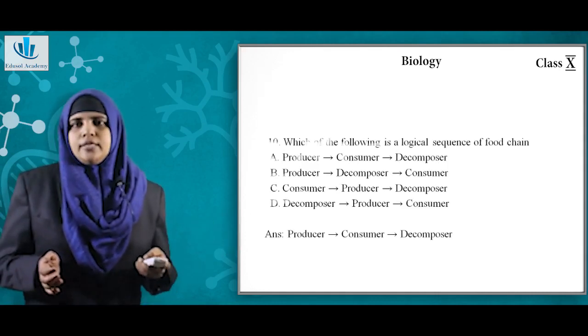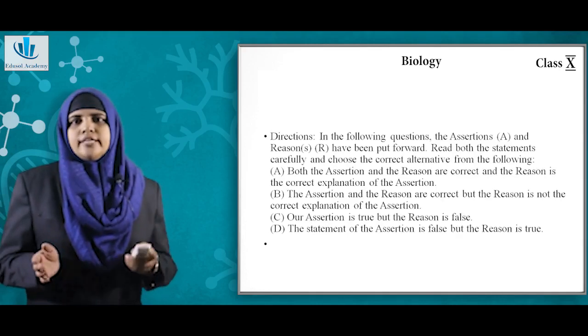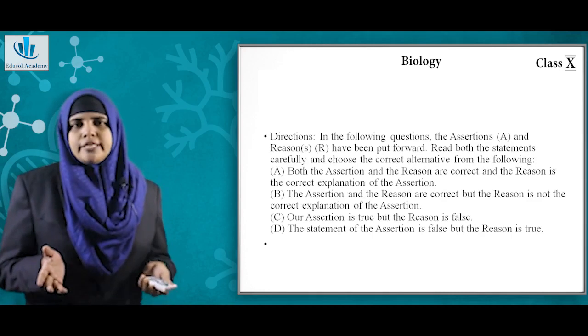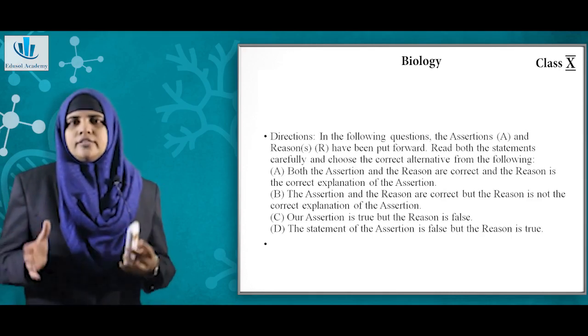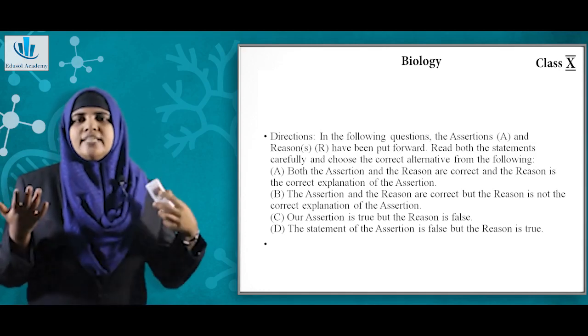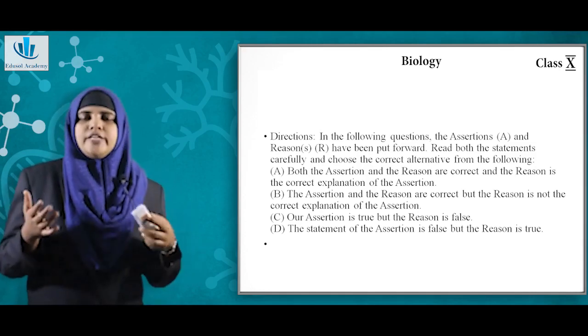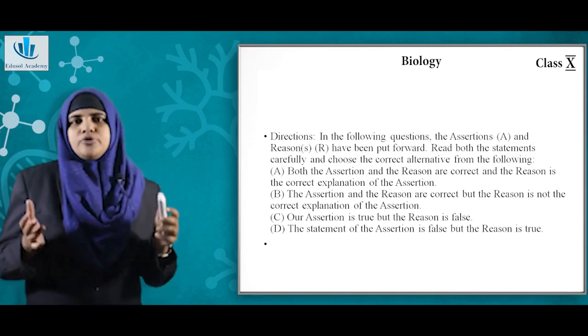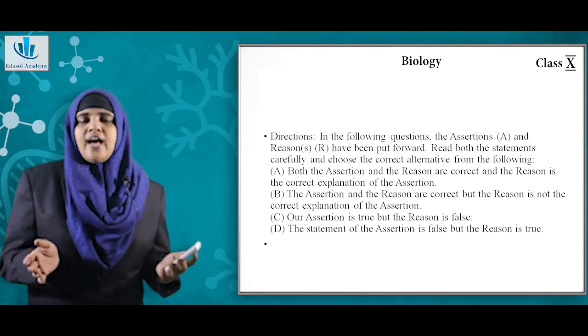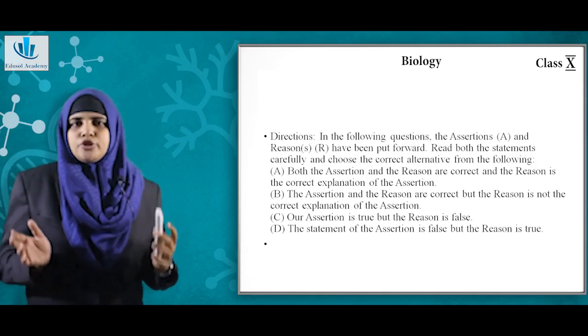Now coming on to the assertion reason type of question. Two statements will be given, and if the second statement, that is the reason statement, is the correct explanation of the assertion, then the option will be A, that is assertion is correct, reason is correct, and reason is the correct explanation for assertion.